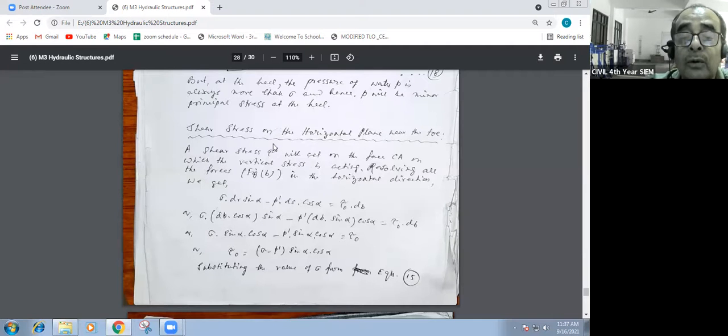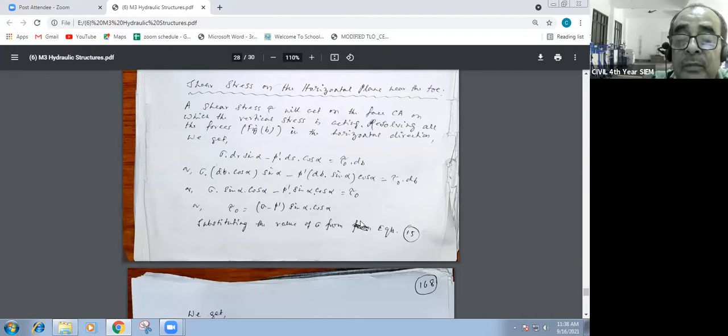Shear stress tau will act on the face CA, on which the vertical stress is acting. CA is the bottom portion, the bottom face. Resolving all the forces in the horizontal direction, we get sigma into dy into sin alpha minus P dash into ds into cos alpha is equal to tau 0 into dB.